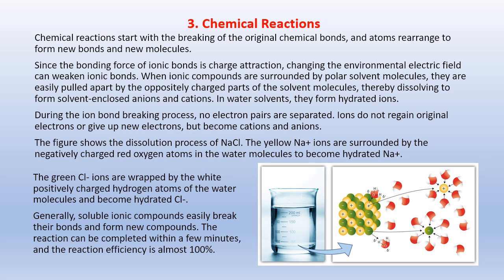The yellow sodium cations are surrounded by the negatively charged red oxygen atoms in the water molecules to become hydrated sodium cations. The green chloride anions are wrapped by the white positively charged hydrogen atoms of the water molecules and become hydrated chloride anions. Generally, soluble ionic compounds can easily break their bonds and form new compounds. The reaction can be completed within a few minutes, and the reaction efficiency is almost 100%.